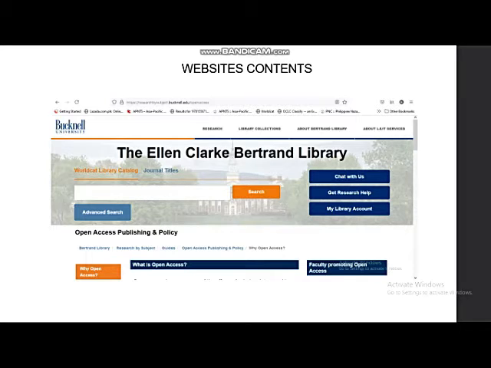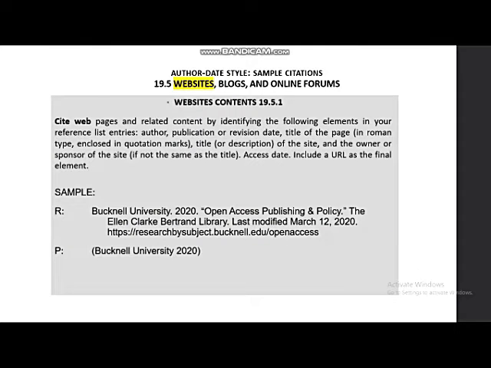Website contents. Cite web pages and related content by identifying the following elements in your reference list entries: author, publication or revision date, title of the page in Roman type enclosed in quotation marks, title or description of the site and the owner or sponsor of the site if not the same as the title, access date. Include the URL as the final element.